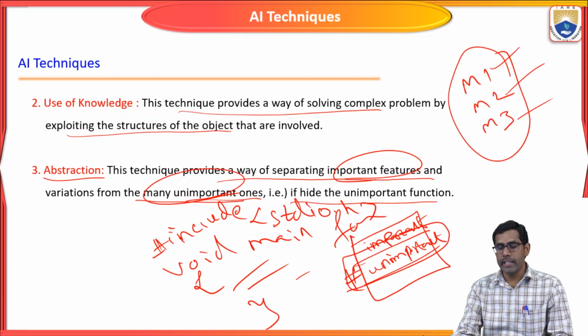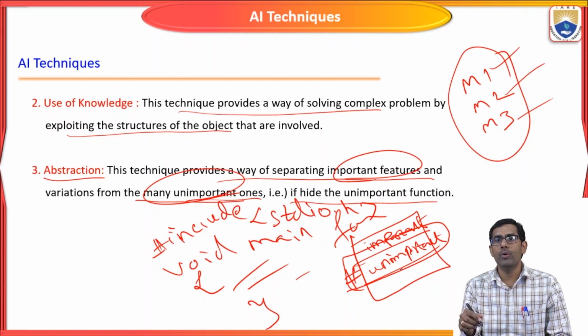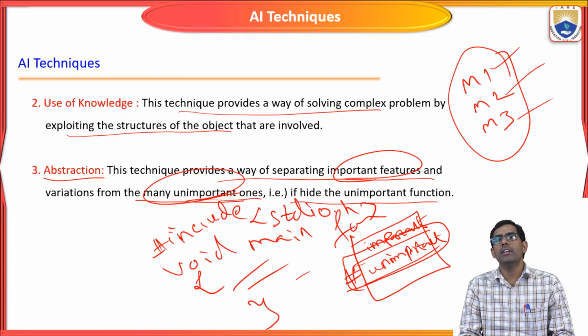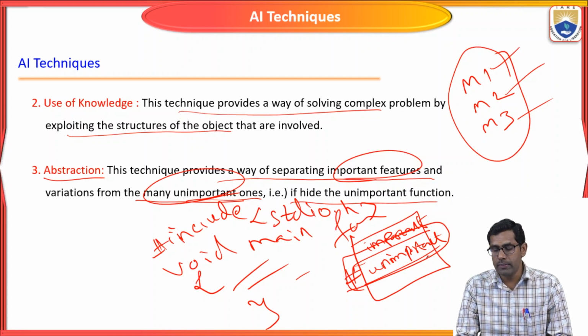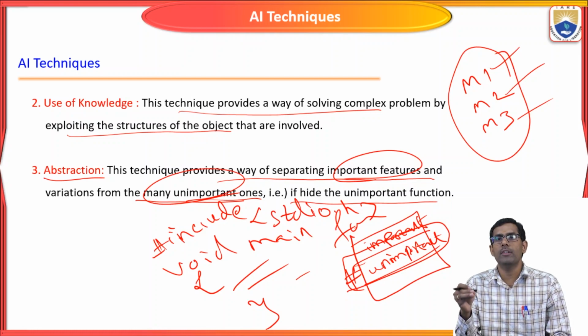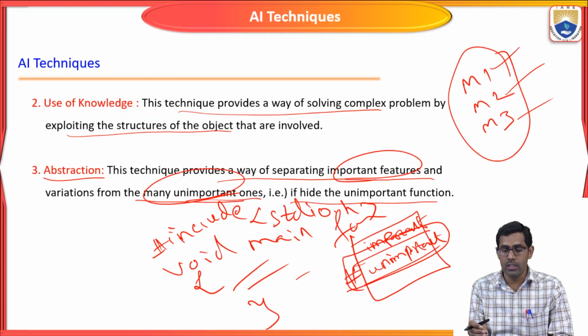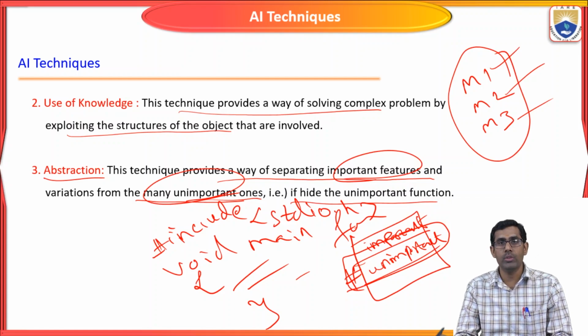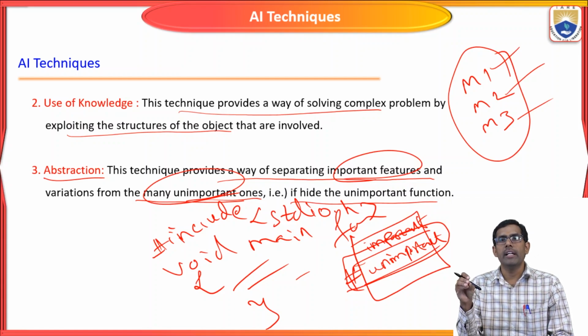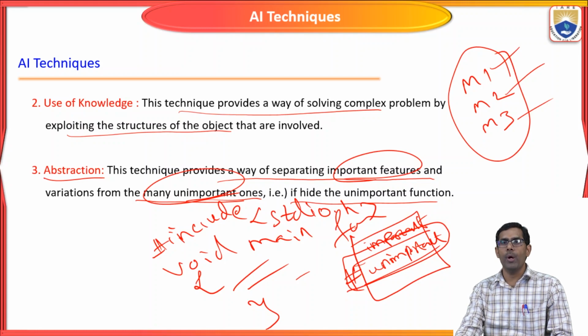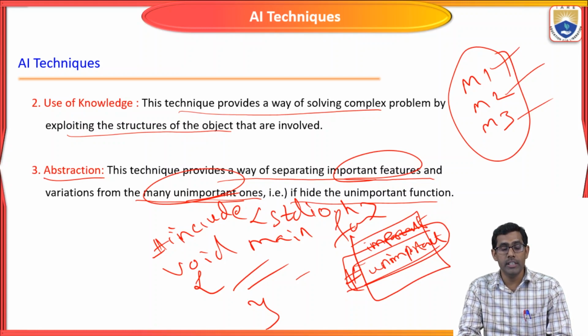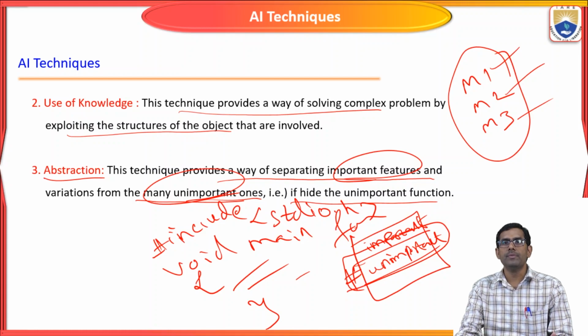Got it, right? So here we hide the unimportant concepts from the main function. While executing this particular program, the compiler will not read the unimportant functions. It will compile and execute only the main function, which is the important part of your program code. Similarly, whatever functions are not important in your problem statement, the machine should hide the unimportant information while solving particular problems. We use these techniques in AI-based machines.